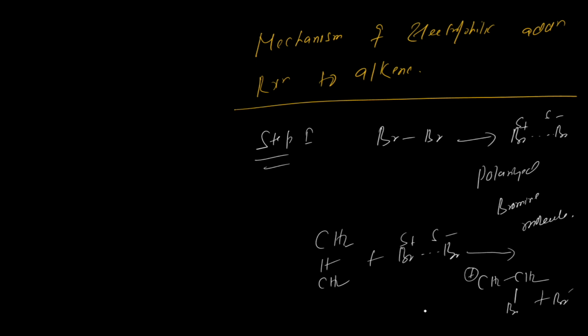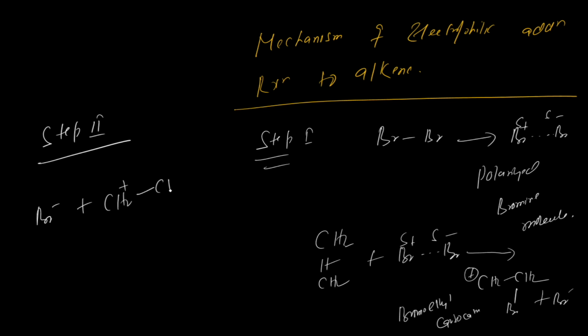This is the carbocation of what? So bromoethyl carbocation. Now in step 2, what will happen? So step 2 is over here. Now this Br minus plus CH2 plus and CH2Br, this is the bromoethyl carbocation.